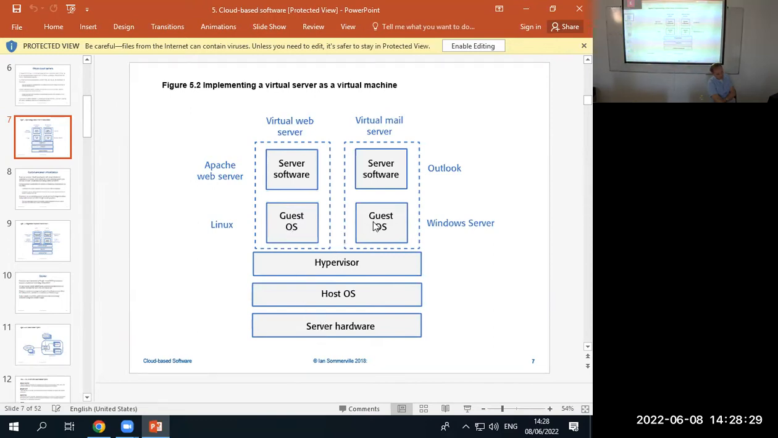But so does this guest need to get to the hardware? What if there's a conflict, if they're both working simultaneously? What if there's a conflict? We need somebody to resolve conflicts. That's the hypervisor.